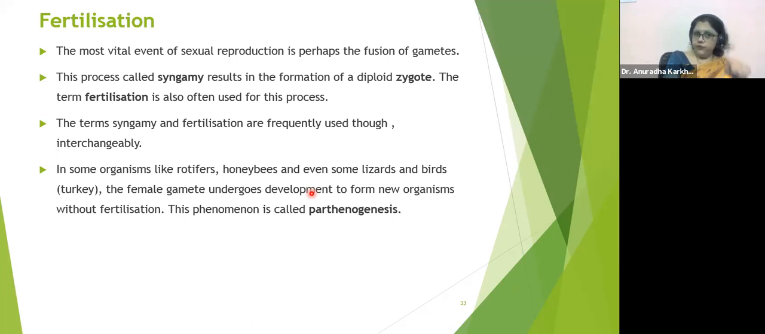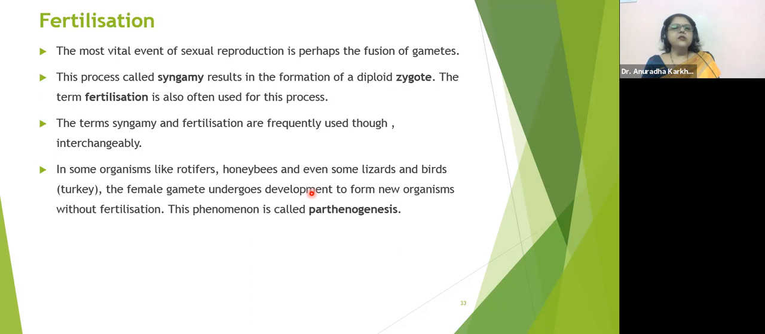In some organisms, most important point, in some organisms like rotifers, honeybees, and even some lizards and birds like turkey, the female gamete undergoes development to form a new organism without fertilization. So the female gamete, the egg which is going to be formed, will undergo certain changes which result in the formation of a new offspring without undergoing fertilization. This phenomenon is called parthenogenesis.